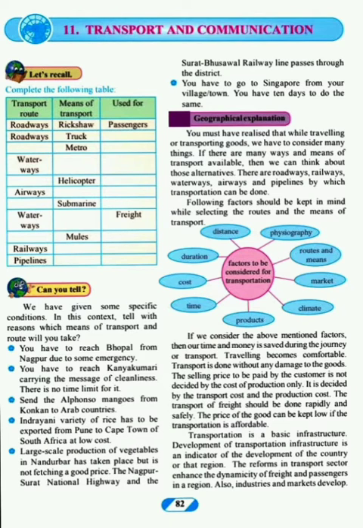Hello everyone. So our topic for today is chapter number 11, Transport and Communication. Complete the following table. Transport route. If you have roadways, then the means of transport you use can be rickshaw, truck, anything, right? And used for. So who uses it? So rickshaw is used for passengers. Truck is again used for exporting goods, you can say. So who uses it? You can say workers use it.